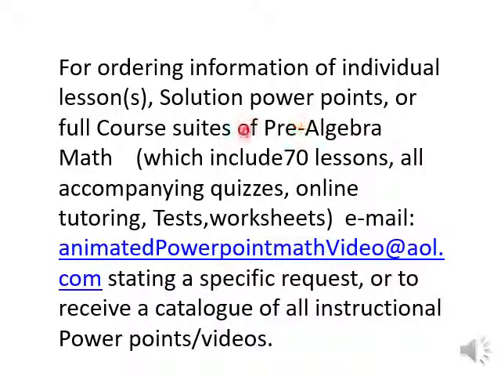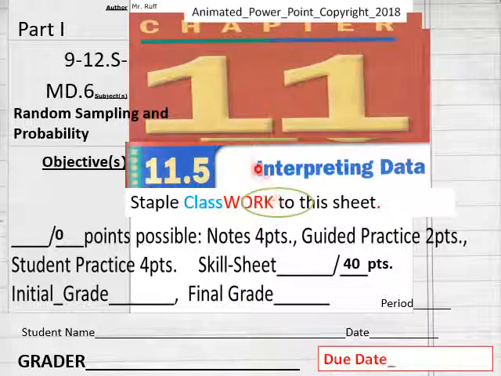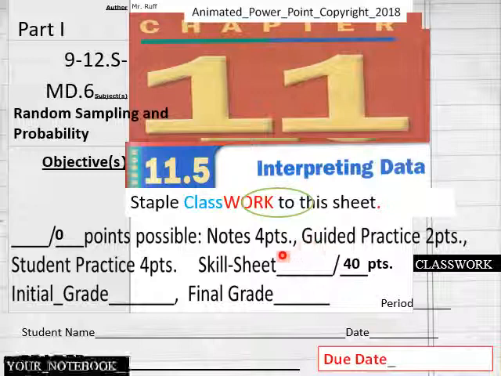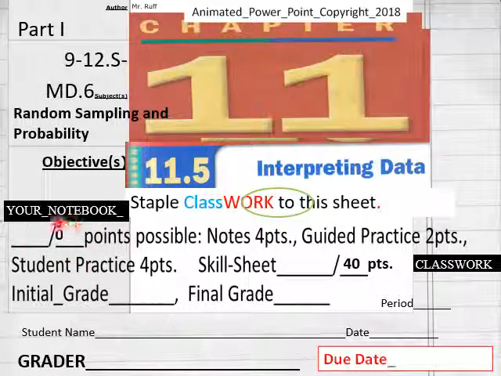Everybody, get ready to do lesson 11.5 of Pre-Algebra Math. Part 1; Part 2 is available here to see now. And today we're going to do 11.5, interpreting data. We got a 40-point classwork sheet today, and then we have 0 points here for notebook entries.